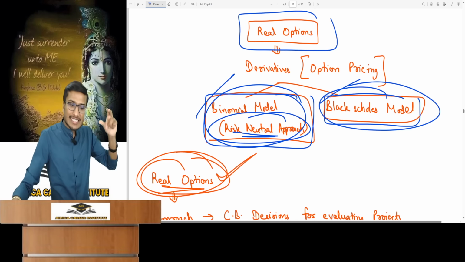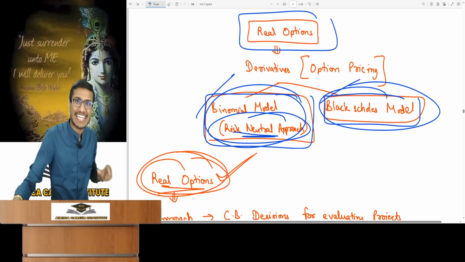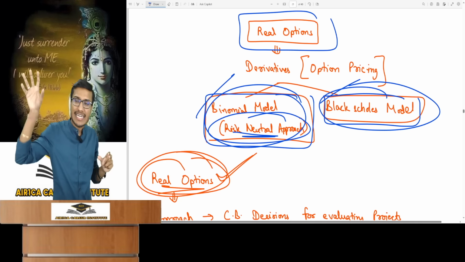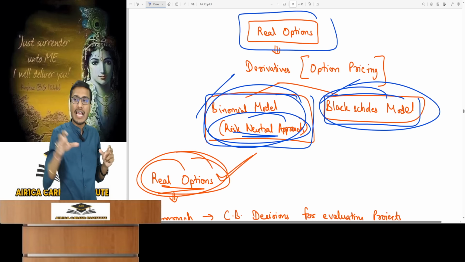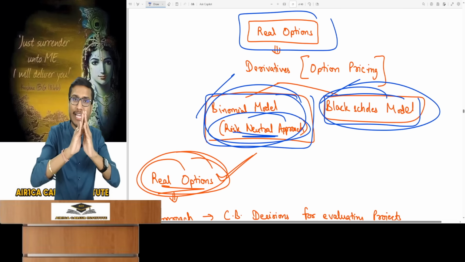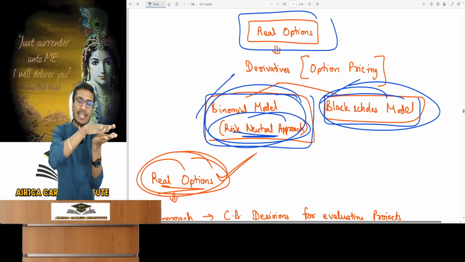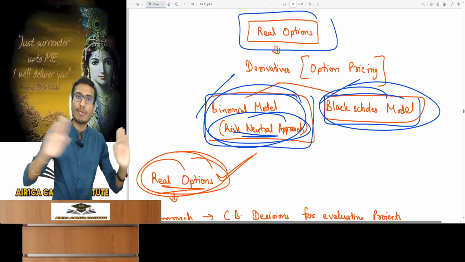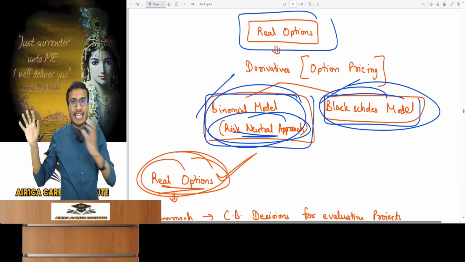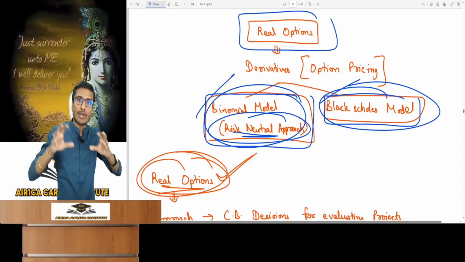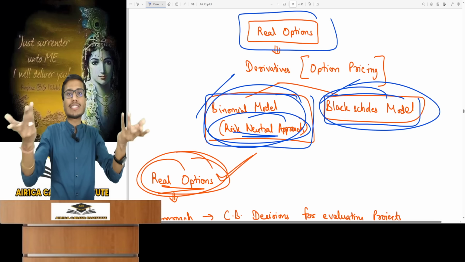Just like real options is a topic here, it's a capital budgeting technique, not a derivatives topic, as only the derivatives formula is used. Derivative formulas are used, but this isn't a derivatives topic as no actual option contracts exist. Real options is its name, but don't assume I'm doing an option contract. There is no actual option contract. You are only using the two models from derivatives here, two formulas. So therefore, I won't consider real options a derivatives topic.